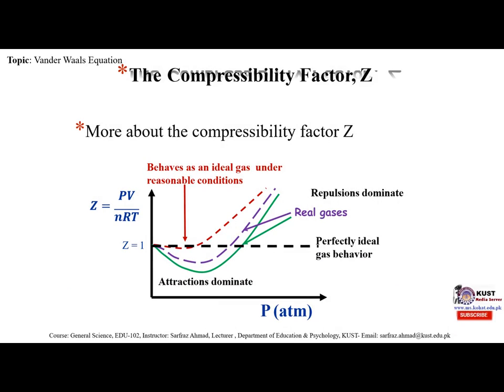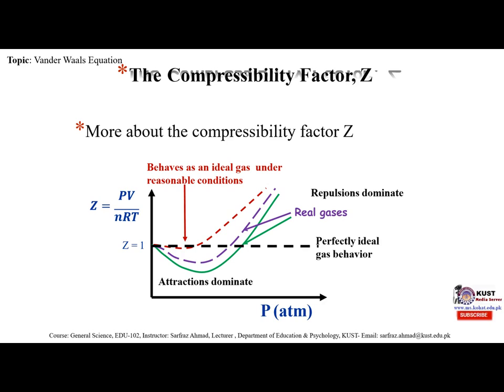Then the compressibility factor Z. More about the compressibility factor Z. Here, Z is equal to PV divided by nRT, and Z equal to 1 is on the y-axis, and pressure in atmospheres is kept on the horizontal x-axis.